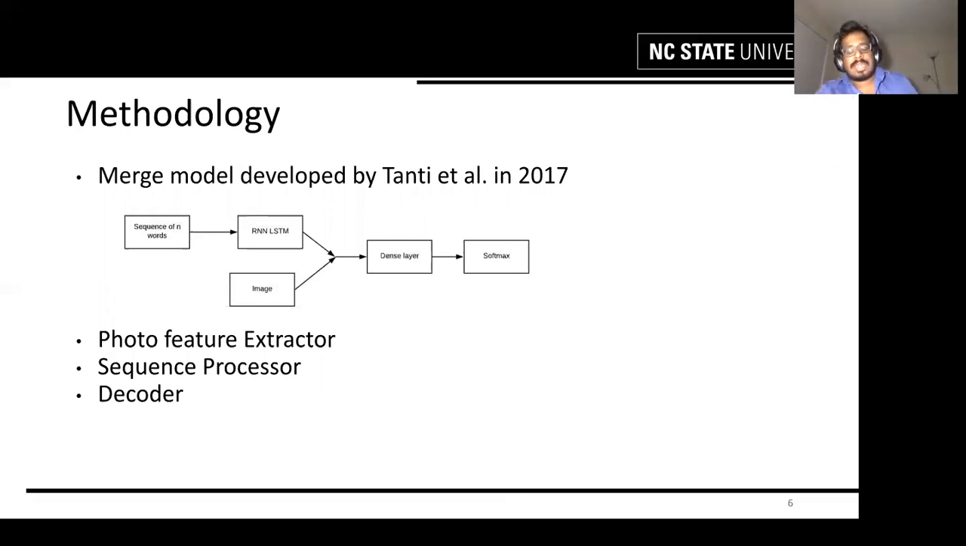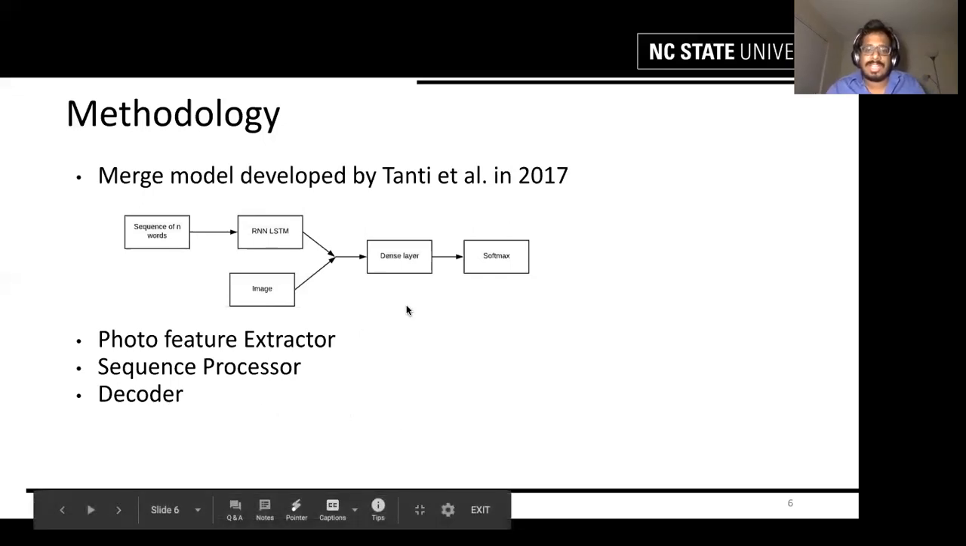The photo feature extractor, as explained before, is a 16-layer VGG model, which is trained on ImageNet and is used to extract the features. The sequence processor is a word embedding model which converts the input and then finally puts it through an RNN LSTM. Both of these inputs are put together and added together using a decoder, which consists of a dense layer, which outputs a 256 element vector. And this finally goes through a softmax function in order to generate the next word.